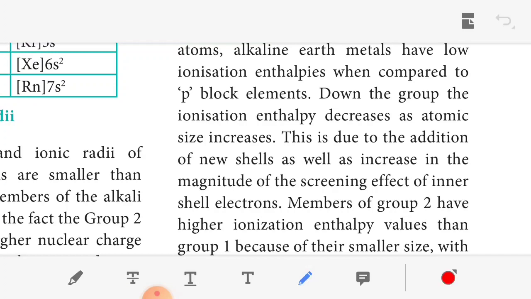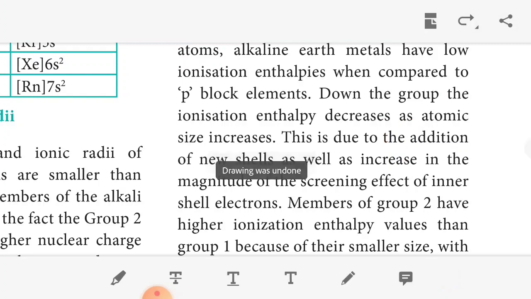So from beryllium to radium, the atomic size increases. This is due to the addition of a new shell as well as the increase in the magnitude of the screening effect of the inner shells. Beryllium has 2 shells, then magnesium, and as we move down the group, the number of shells increases. Okay.